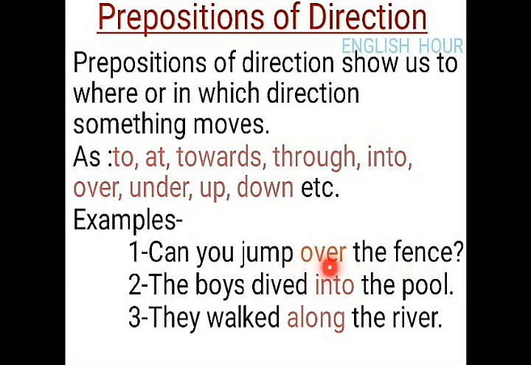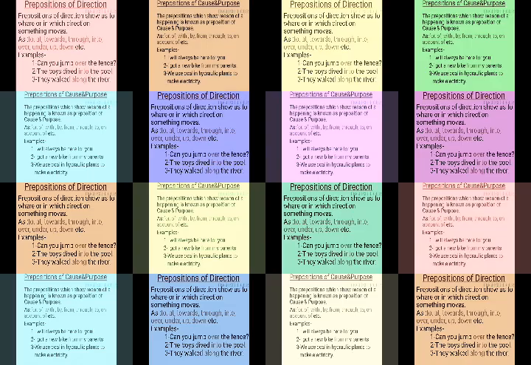The word over is the preposition of direction. And second, the boy dived into the pool. The word into is the preposition of direction. And third, they walked along the river. So here the word along is the preposition of direction.